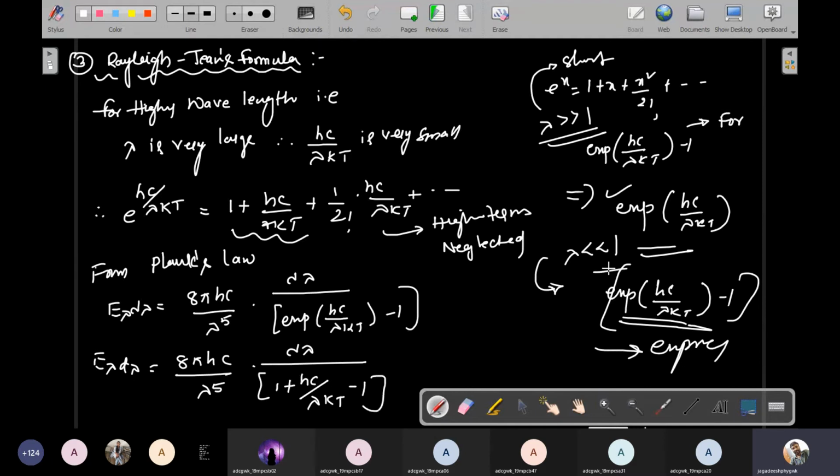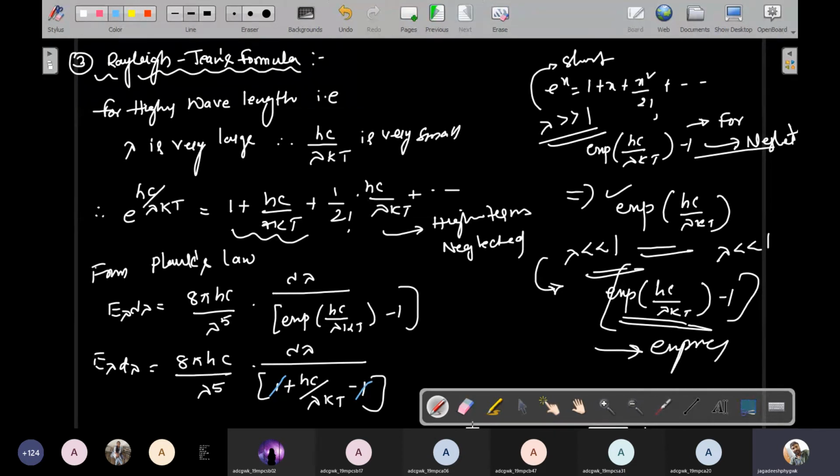For shorter wavelengths we neglect 1, but for higher wavelengths we do the expansion and consider the first two terms. Then the 1 and the 1 will be cancelled.